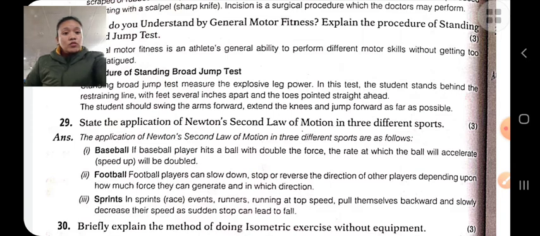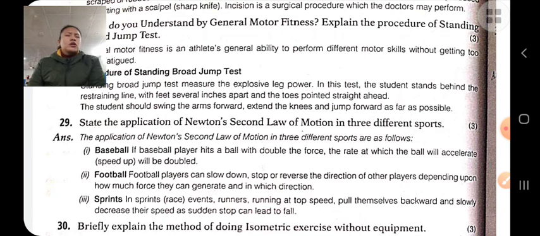Applications of Newton's second law of motion. For example, shot put players who exert more force will get greater displacement of the shot put, whereas if less force is applied, there will be less displacement of the shot put. For example, in volleyball, if the ball is hit softly, it drops slowly, whereas if the ball is hit hard for a smash, it goes fast.